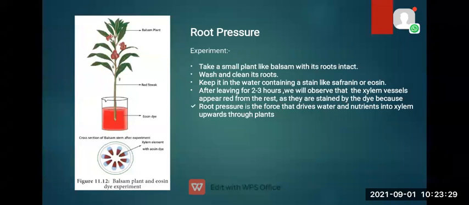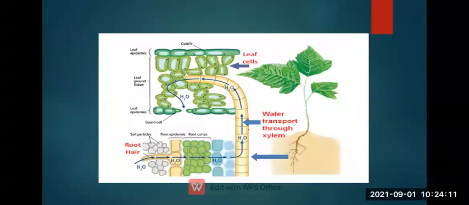You can see in the picture, the balsam plant becomes red after putting it into the dye. In the transverse portion downside, you can see the xylem elements with the red dye. So we can easily make out that xylem absorbs water and minerals from the soil and transfers them to the whole plant body.